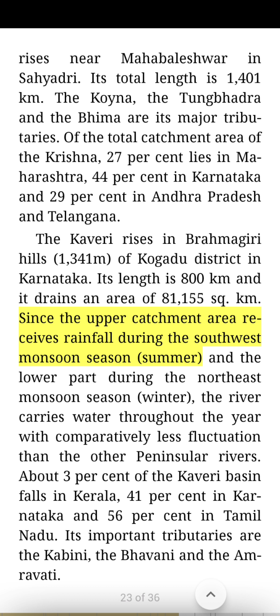Since the upper catchment area receives rainfall during the southwest monsoon season, summer, and the lower part during the northeast monsoon season, winter, the river carries water throughout the year with comparatively less fluctuation than the other peninsular rivers. About 3% of the Kaveri basin falls in Kerala, 41% in Karnataka and 56% in Tamil Nadu. Its important tributaries are the Kabini, the Bhavani and the Amravati.